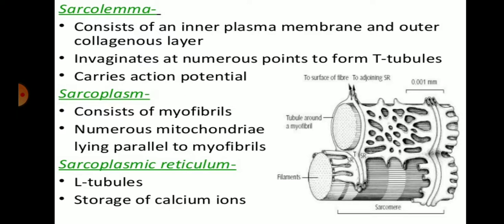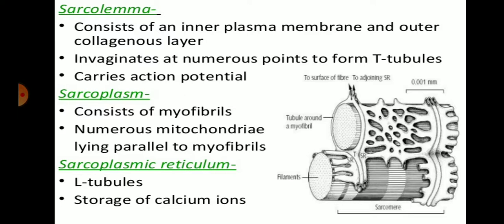Basically, there are many mitochondria present in muscle cells. Mitochondria, as we know, are the powerhouse of energy, and muscle cells require more energy for movement and locomotion of the organism, so numerous mitochondria lie parallel to the myofibrils to provide the energy for the movement of the muscles.